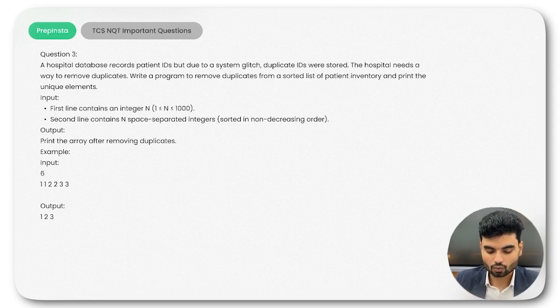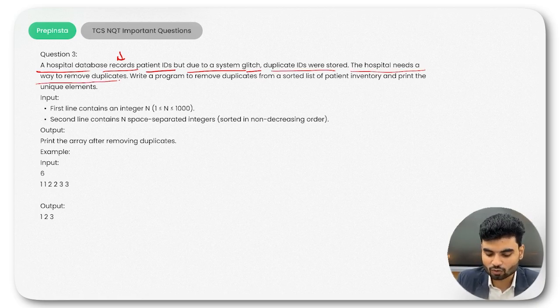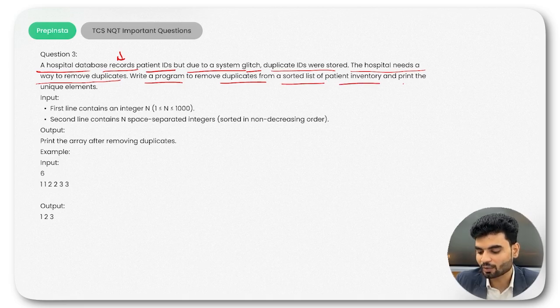Cool, yeah, cool. So now a hospital database records patient IDs. Okay, records the patient IDs. So there are a few patients who come to the hospital, they record their IDs. Okay, but due to a system glitch, they had a problem. They stored duplicate IDs. The hospital needs a way to remove duplicates. So the problem with the hospital is they have stored duplicate IDs. Now we want to remove these duplicate IDs. So write a program to remove duplicates from the sorted list of patient IDs and print the unique elements. Okay, so how can you do this?